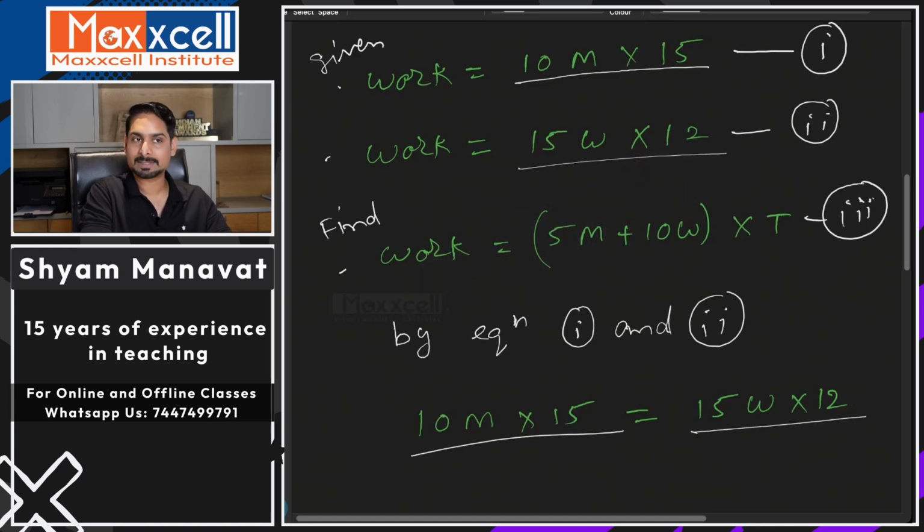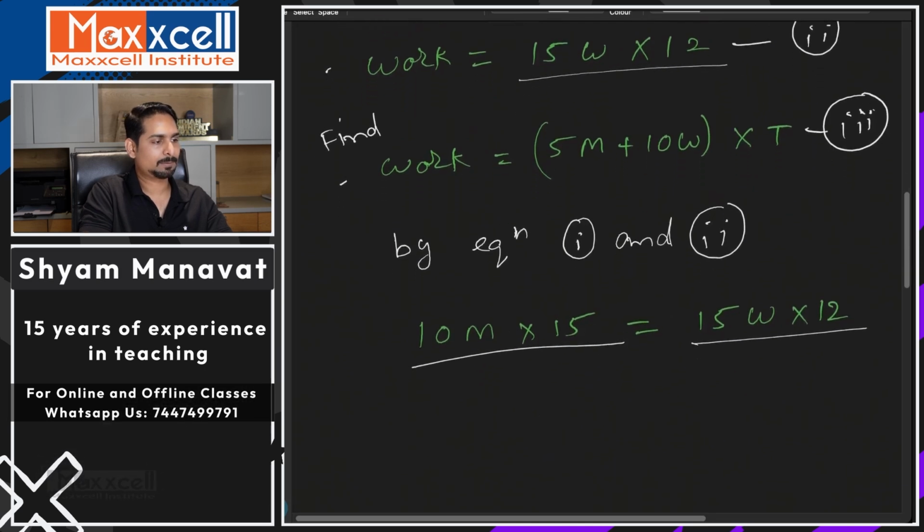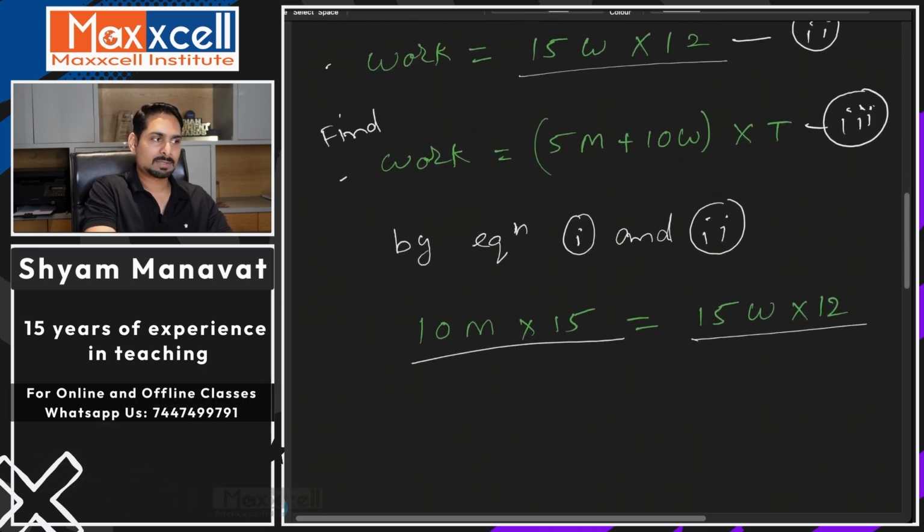Because the left hand sides are equal for both. Simplify them. 15 cancels, and then I take 10 to the other side and w to this side. So m by w will be equal to 12 by 10.